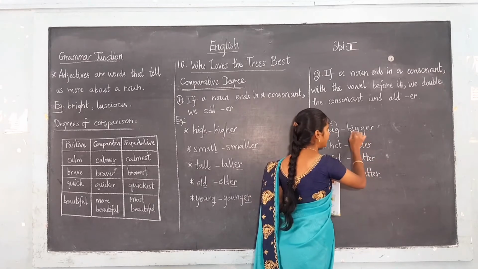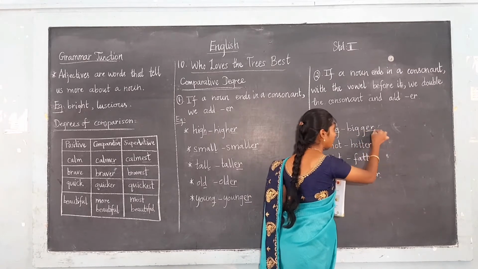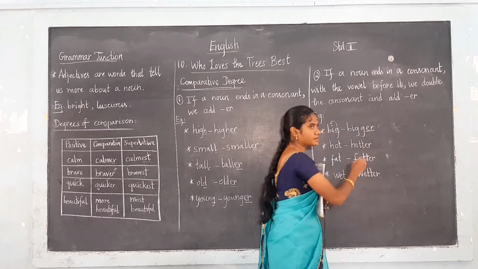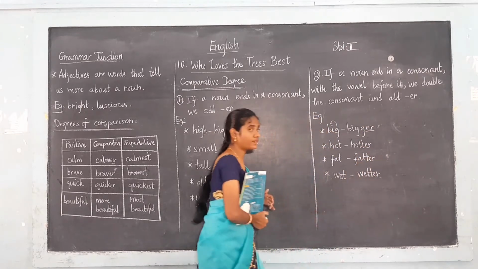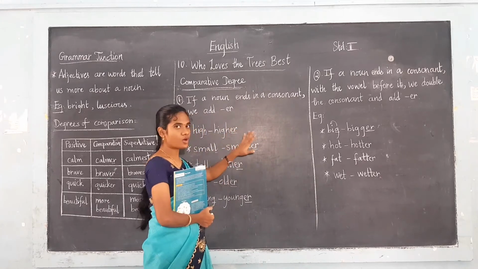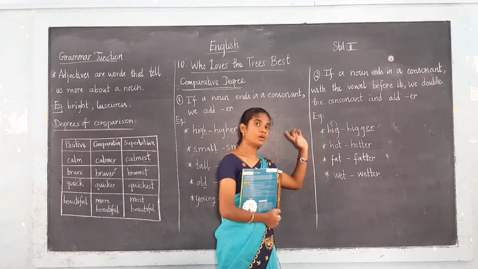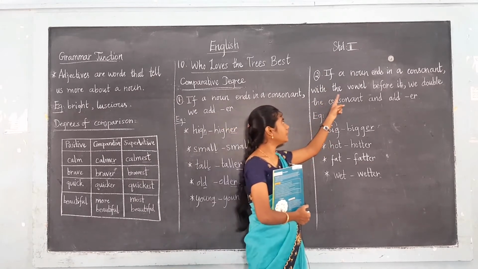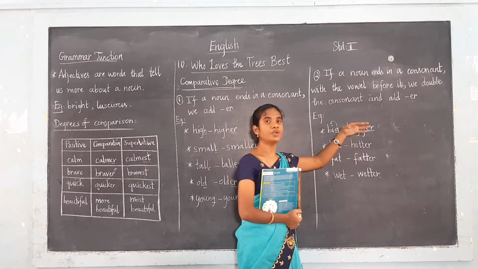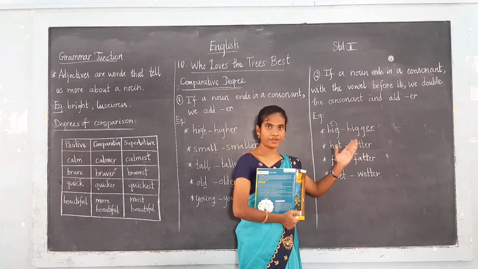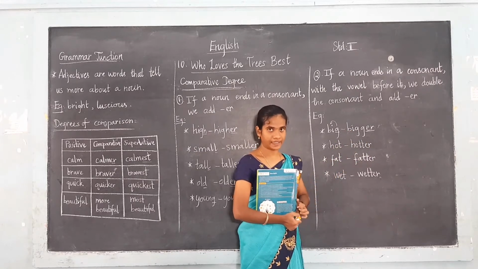That is bigger. We double the consonant. What we have learned earlier is if the word ends with a consonant, we add ER at the end. But here one more condition is added. With the vowel before, we have to double the consonant, and after that only we add ER.